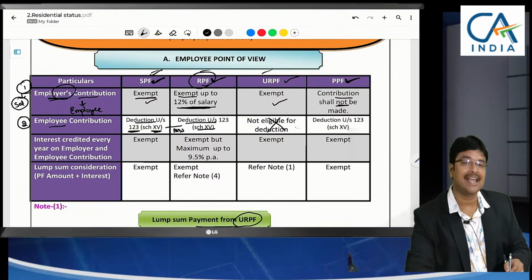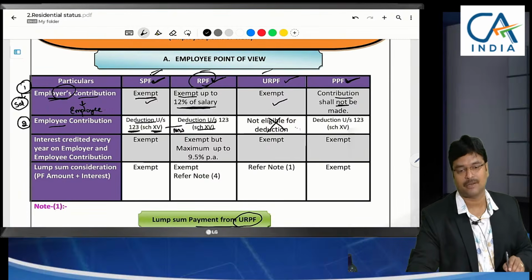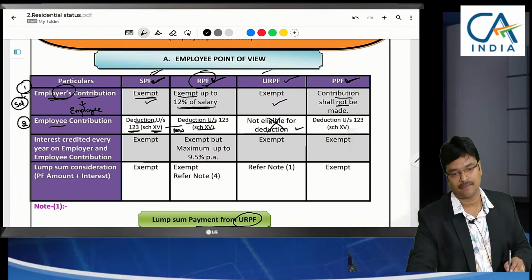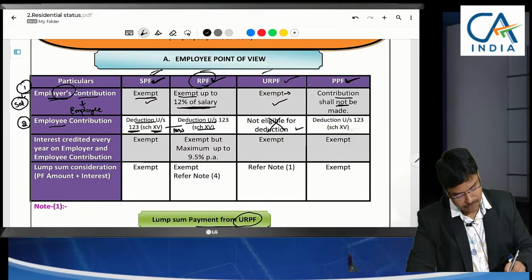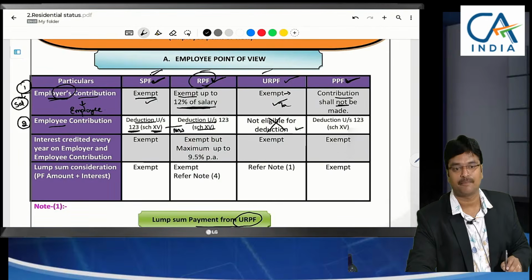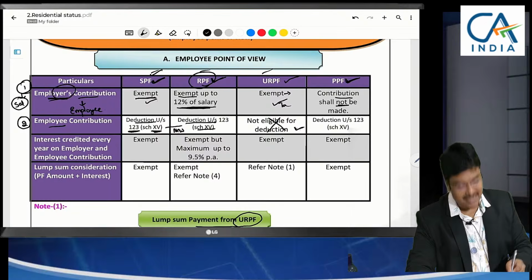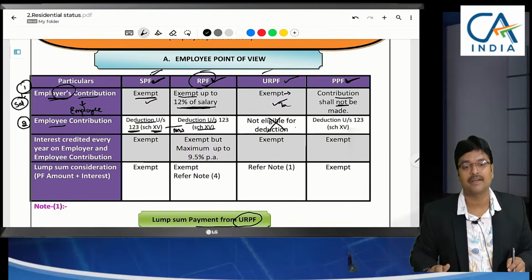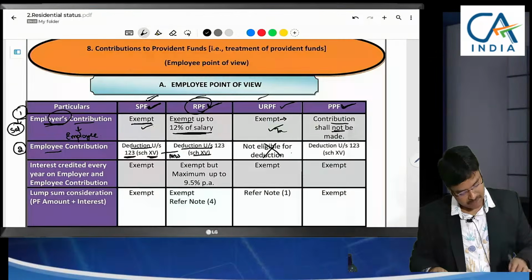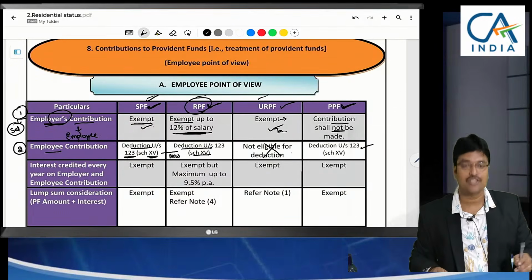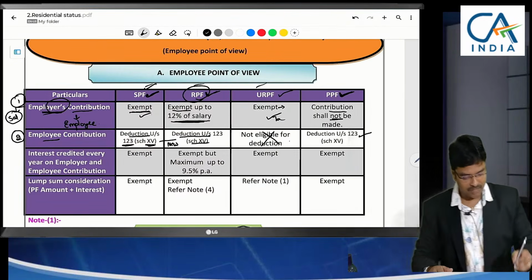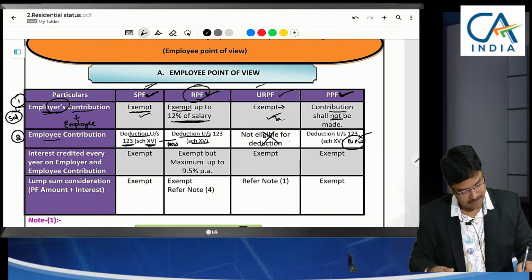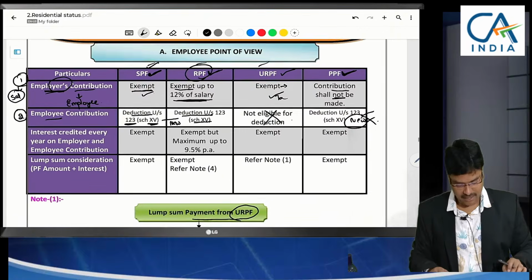Sir, then again upon maturity, will we have to give exemption, because here we are not giving deduction? Here we are not giving deduction, so the amount received upon maturity will be exempted. Those things we will learn, sir. Just wait for a few minutes. And PPF also can be claimed as deduction under section 123. But if you opt for the new tax regime, then again it is not available. Till here, is it okay?